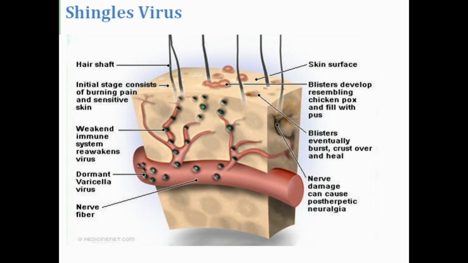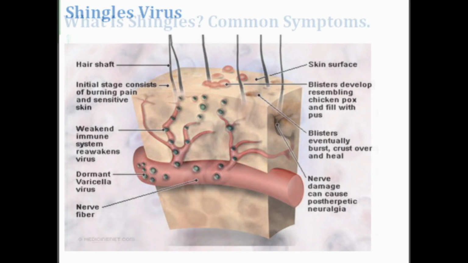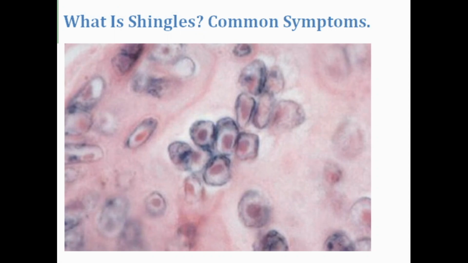What causes shingles? Rash pictures, symptoms, vaccine. Shingles virus. Shingles is caused by the same virus that causes chickenpox, varicella-zoster virus or VZV, a member of the herpes family of viruses. After a person has chickenpox, the virus can live dormant in the nervous system in nerve fibers for life. Sometimes the virus remains dormant forever, but in other cases, the virus re-emerges or reactivates along a sensory nerve or dermatome.